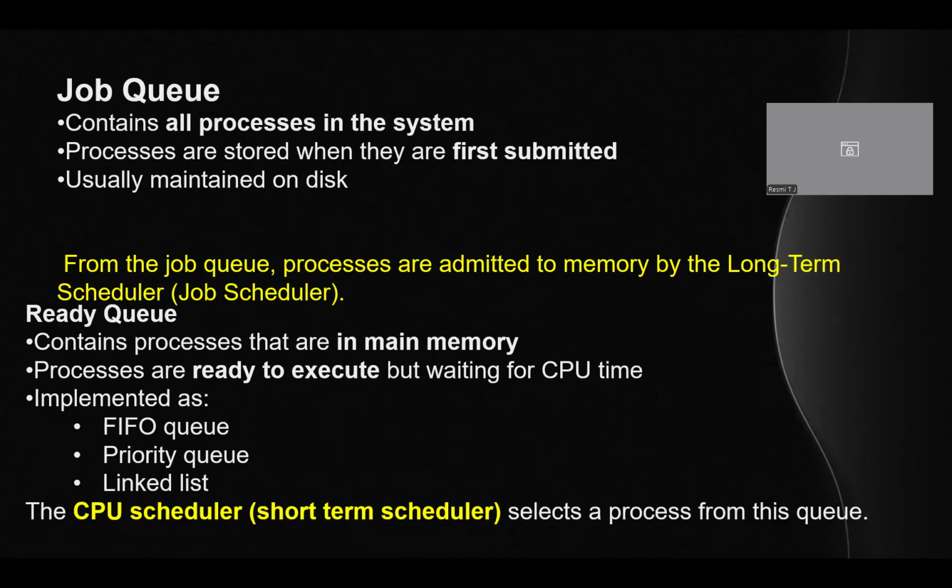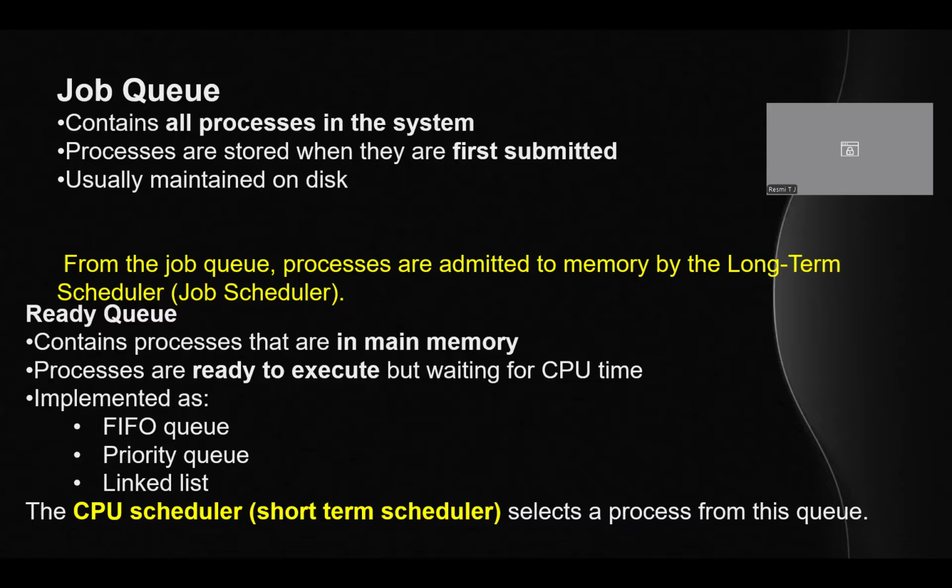Let's see what a job queue is. It contains all the processes in the system. There are different types of algorithms to maintain the job queue. A process is stored in the job queue when it is submitted, usually maintained on the disk, that is, the hard disk. From the job queue, processes are admitted to memory by the long-term scheduler, which we also call the job scheduler. That is the importance of a job queue. Any process, when it comes to the system and is stored in the disk, will be in the job queue.